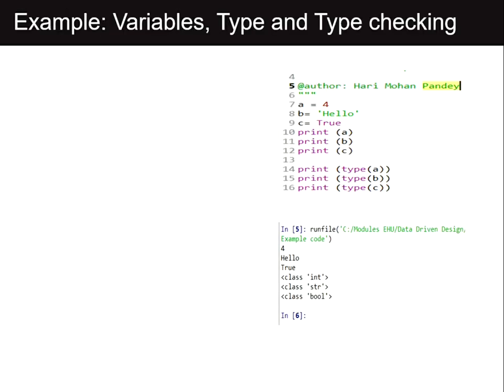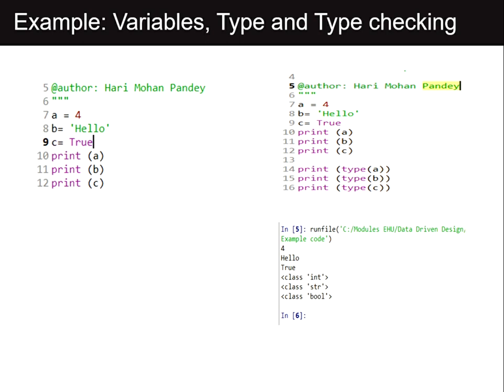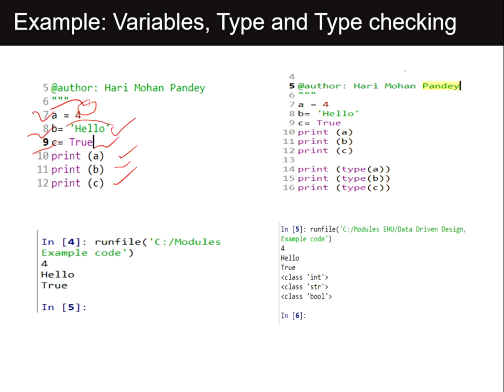In the first part of this example, you can see the 3 variables given: A, B, and C. Value 4 is assigned to A, value hello is assigned to B, and value true is assigned to C. In lines number 10, 11, and 12, we are simply printing the value of A, B, and C. So we get the output 4, hello, and true. From the first print we get 4, from print 11 we get hello, and from the print at line number 12 we get true.